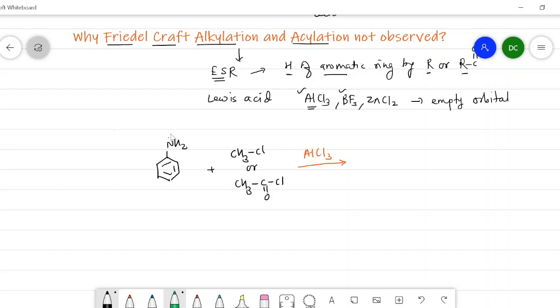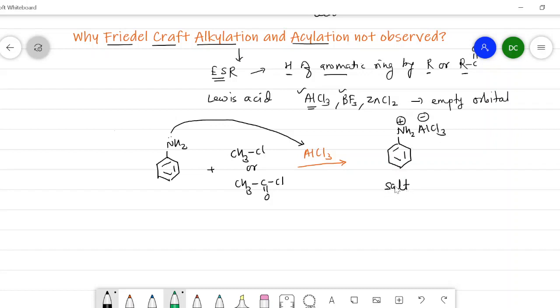That's why the lone pair present on the nitrogen will attack this aluminum and shift the electron pair to the empty orbital of aluminum. So aniline reacts with aluminum chloride and forms a salt like this. Here there is an NH2, nitrogen possesses a positive charge, and here AlCl3 possesses a negative charge.